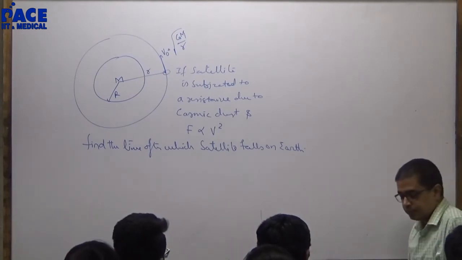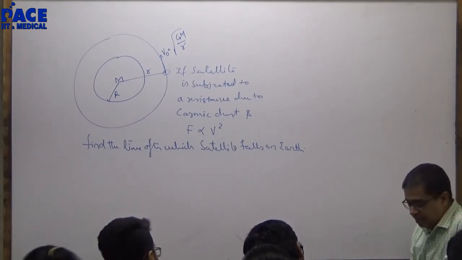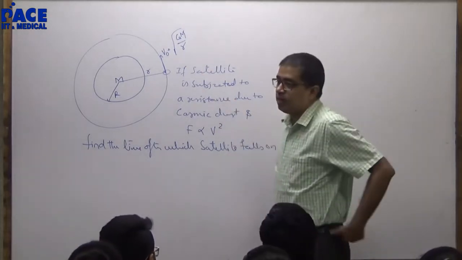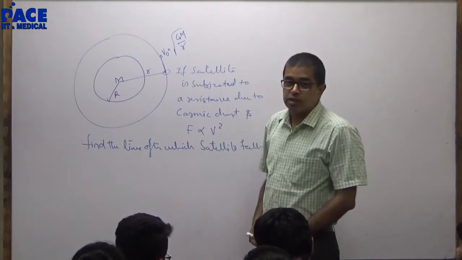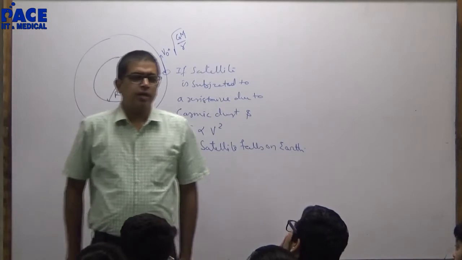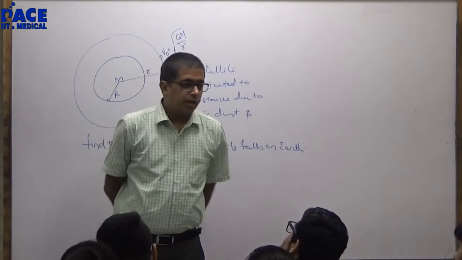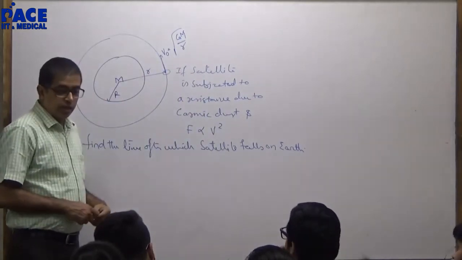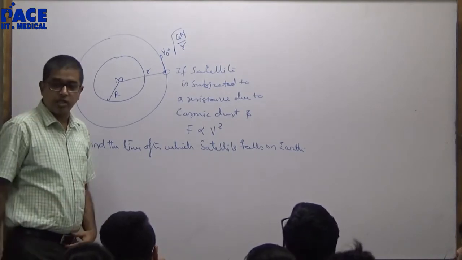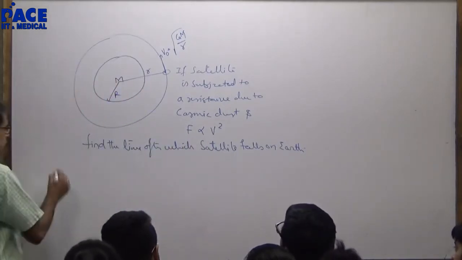Listen. Basically, if there is a resistive force, the energy of the satellite will decrease. I am not using the word velocity, I am using energy. Because if I say velocity, I am speaking only about kinetic energy. It should be net total energy, potential plus kinetic. Because later on you will get it out.